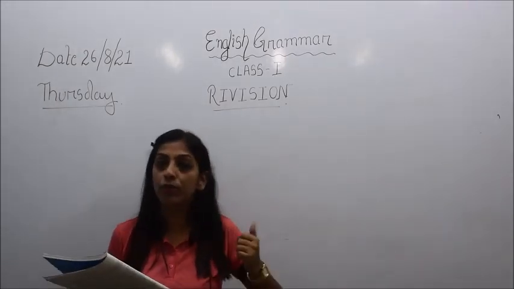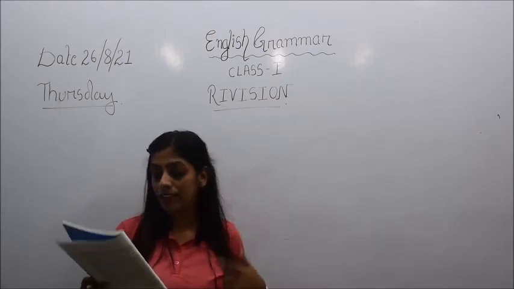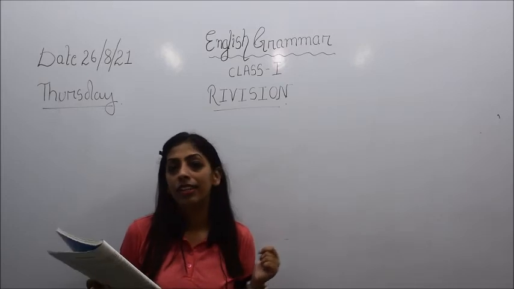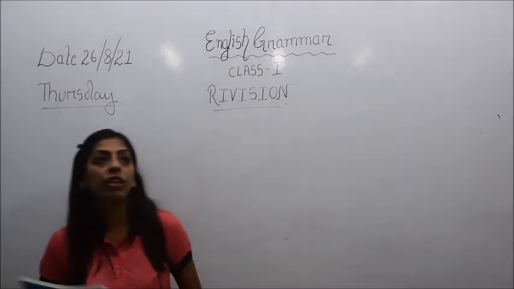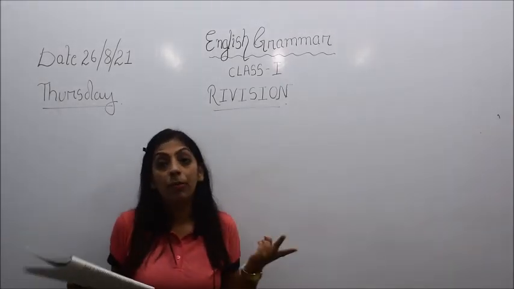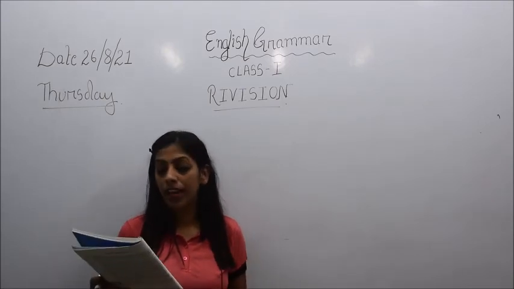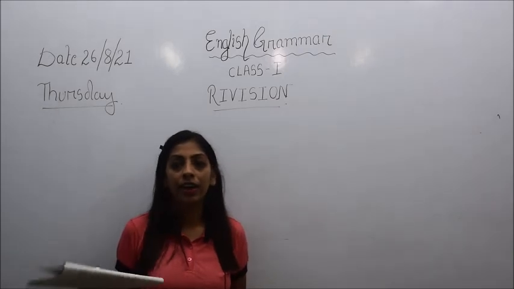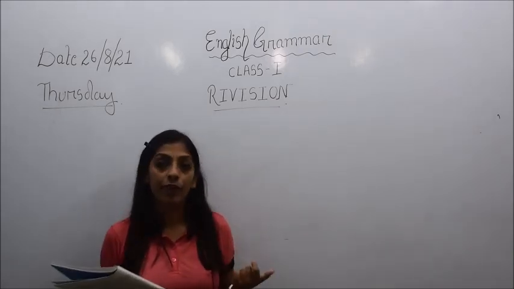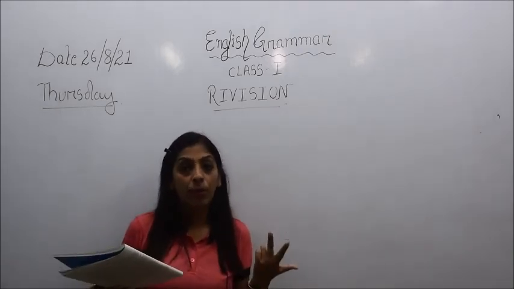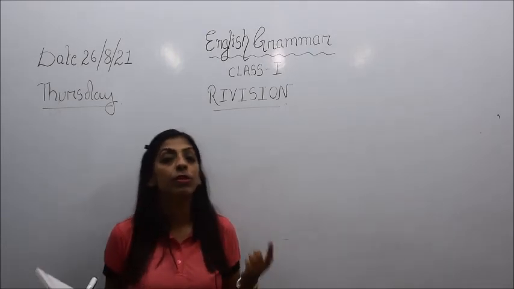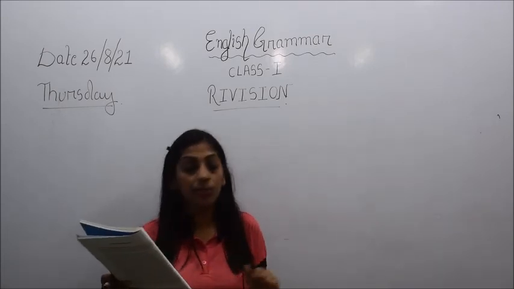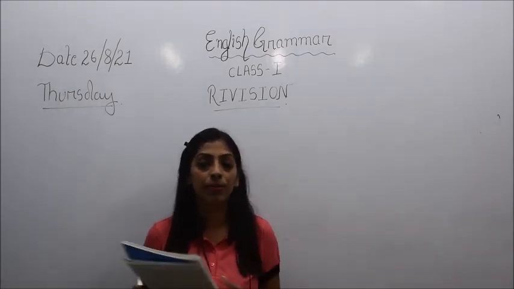I may give you this poem to write. Then the second poem is After a Bath, and the third one is One Little Kitten. I may give you two of the poems to write down, 8 lines each, or I may give one single poem. So you need to learn both the poems. All the poems you have to learn, but I may give 2 poems from here.